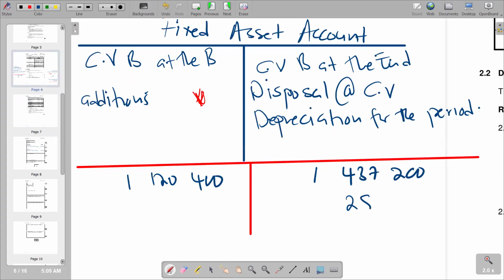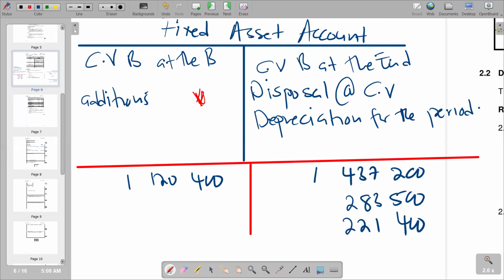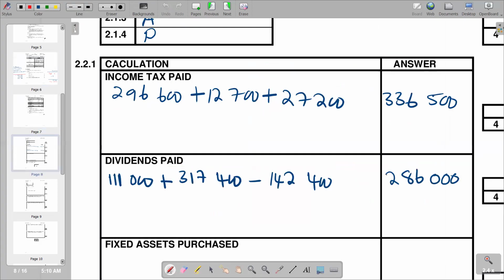We are left with the depreciation for the year, 221,200. For our additions, we subtract 1,120,400, and the figure that we get becomes 821,700. We are just going to summarize this working in our answer section.